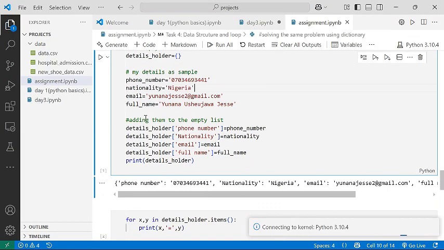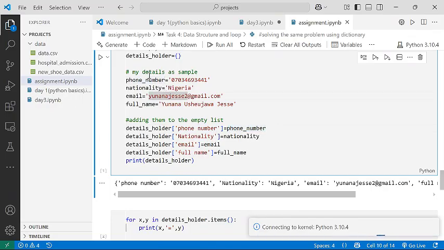And we said for a dictionary, in order for you to add something, you call the name of the dictionary, you pass the key before the variable that will be outputted as the value. Unlike in a list where you put dot append. No, this one doesn't have dot append. Remember, I said a dictionary has a key and a value. So you first of all write the name of the dictionary, the key that variable is trying to represent, and then you pass the variable which will be outputted as the value.